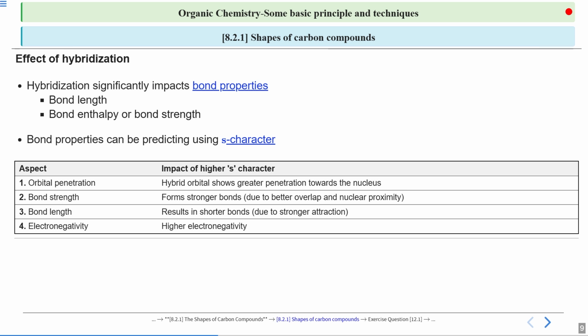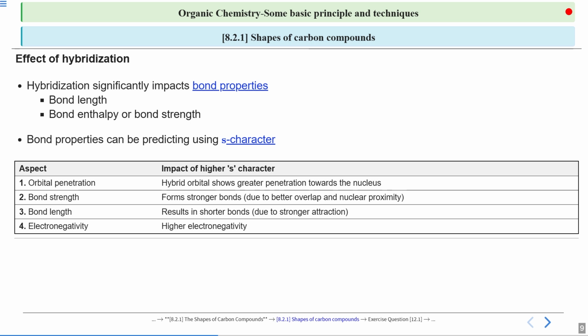Now coming back to our discussion, if your hybridized orbital has a greater s character, then the first thing you should realize is that your hybrid orbital will be more penetrated toward the nucleus. Why? It is due to the greater penetration of the s orbital. We know from the discussion of atomic structure that the s orbital, due to its symmetrical, spherical shape, is much more penetrated towards the center. If your hybridized orbital has a greater s character, the same applies to it as well, so it will also be much more penetrated toward the center.